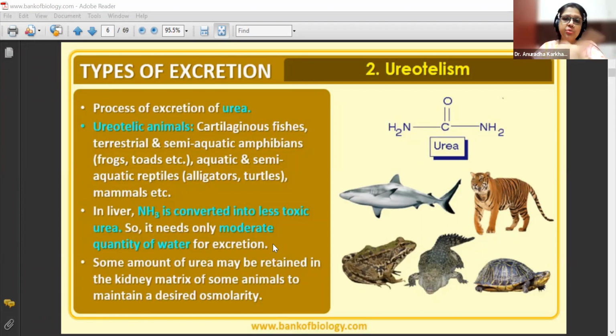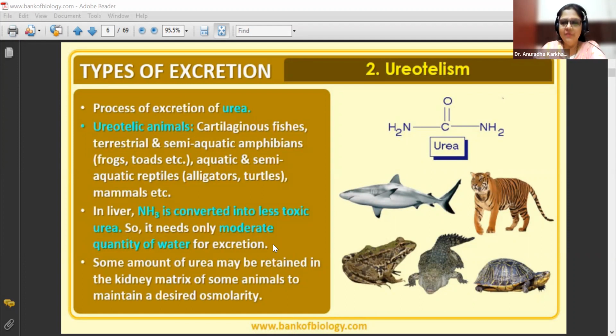Cartilaginous fish, ureotelism. बेटा इसमें है ना मार्क्स जाते हैं आप लोग के. Please be very careful with these particular small details. So cartilaginous fish are going to be ureotelic. Terrestrial and semi-aquatic amphibians like frogs, toads, etc. are ureotelic. Aquatic and semi-aquatic reptiles, alligators, turtles, and all mammals also, all are ureotelic.